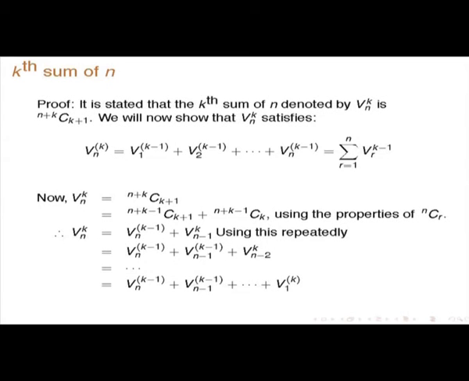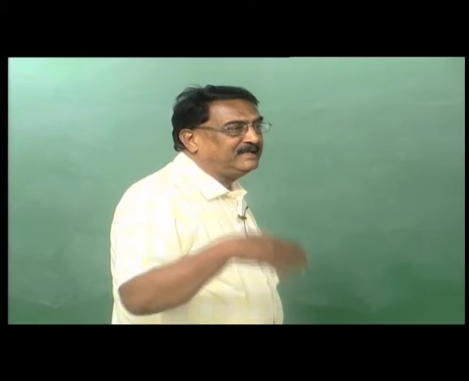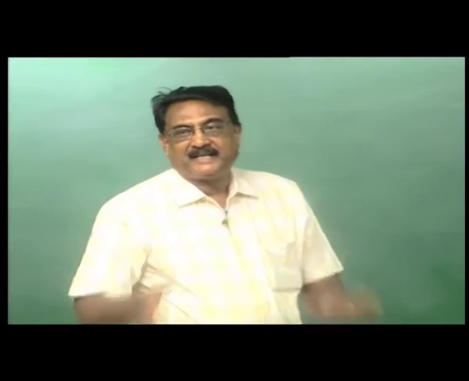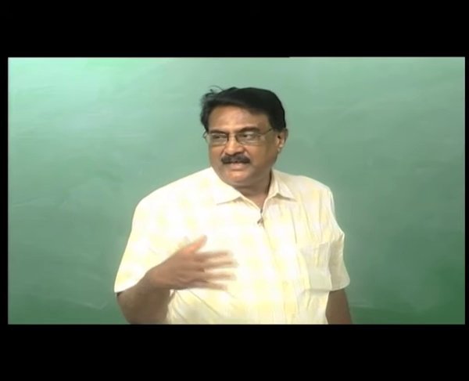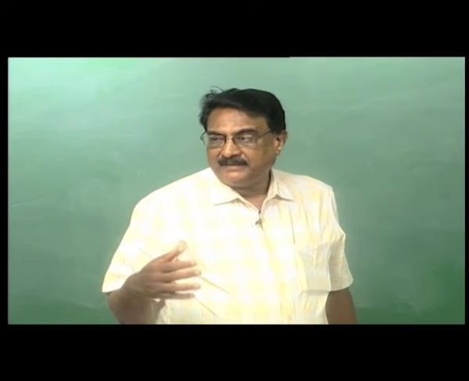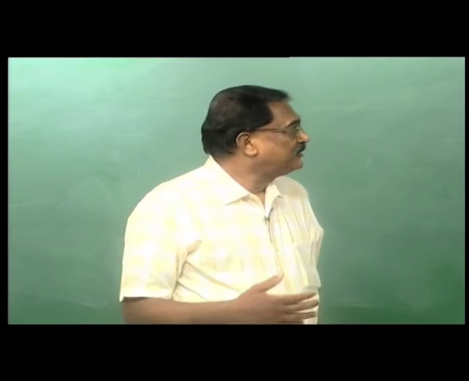Now I will use this notation, V and k, for the kth sum of n. He is giving this, but we should show how it is written as a sum of sums. If it is a sum like that, it should be the sum of the k minus 1 sum. First sum, then when you sum this you get the second sum, then the third sum, and so on. So he is giving the result for the kth sum, and we should show that it is actually the sum of the k minus 1 sum. When it is summed over, you should get this.